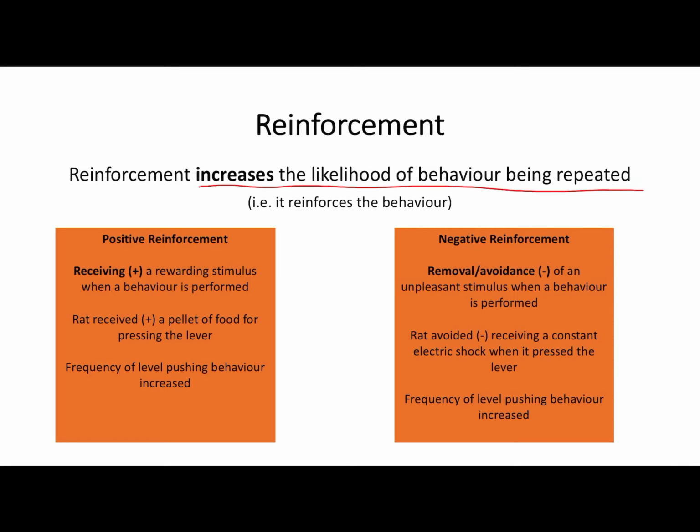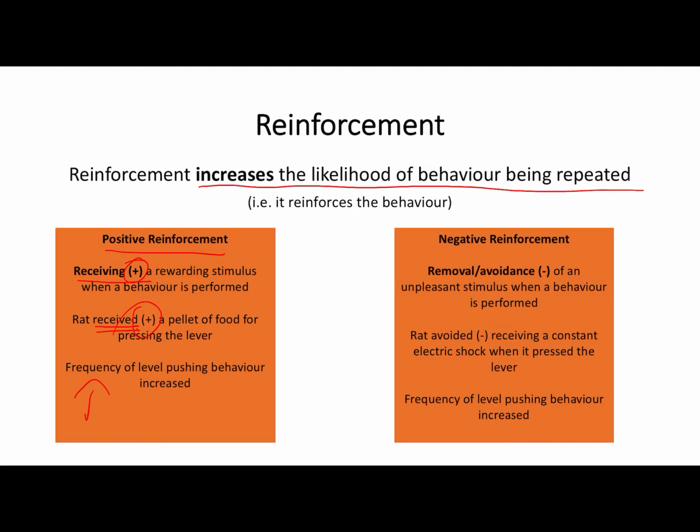different ways. So positive reinforcement occurs when an organism receives, hence positive, a rewarding stimulus following particular behaviours. So for example, the rat in Skinner's box received a pellet of food for pressing the lever, and this increases the frequency of that lever pressing behaviour. And this is because it has received something pleasant, something desirable, and so it's going to repeat that behaviour in order to get more desirable consequences for